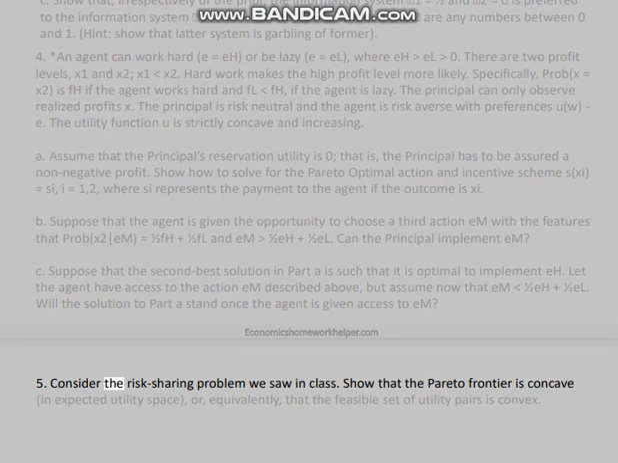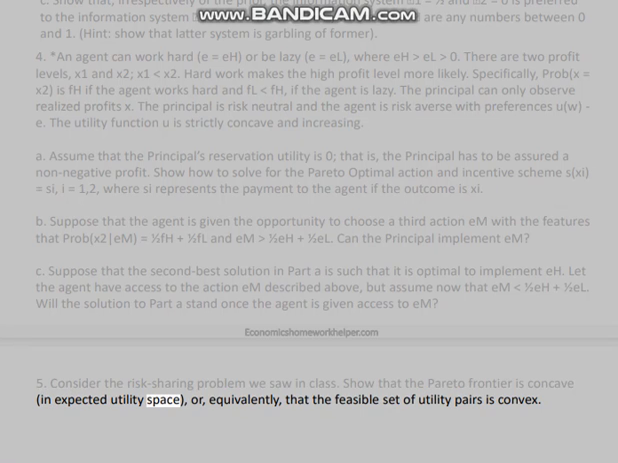5. Consider the risk-sharing problem we saw in class. Show that the Pareto frontier is concave in expected utility space, or, equivalently, that the feasible set of utility pairs is convex.